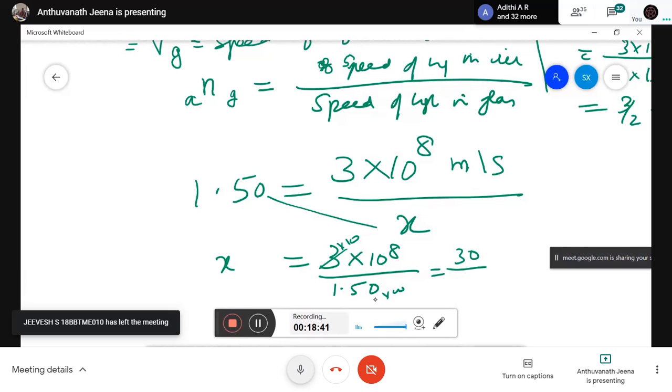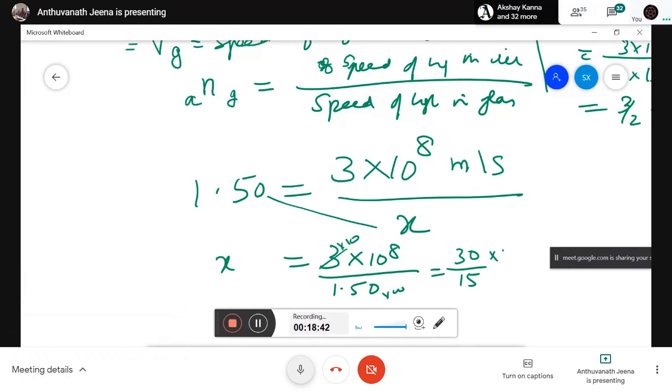So Abhishek told correctly: 2 into 10 to the power of 8. Abhishek, is it correct? Yes, correct, ma'am. Meter per second. Good, I wanted that. Or you can write m s to the power of -1, because it is the speed of light.